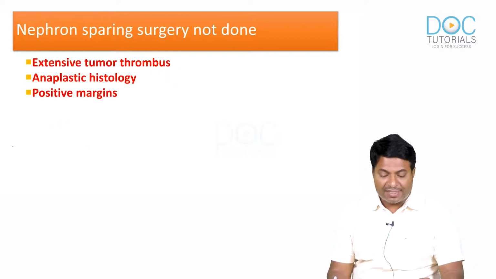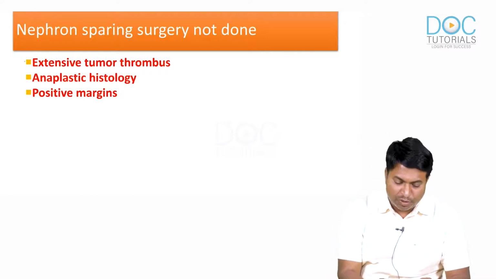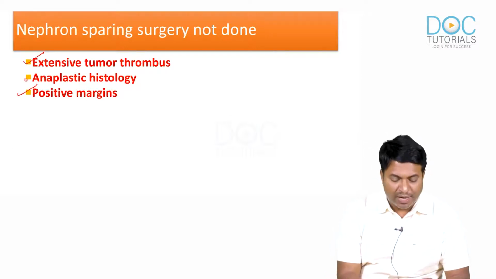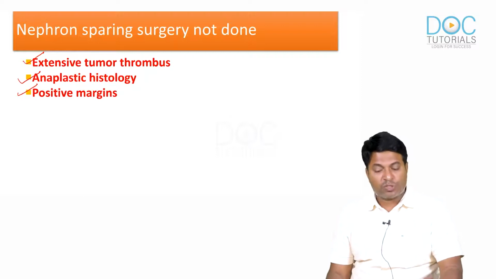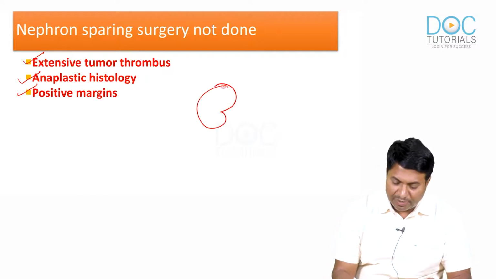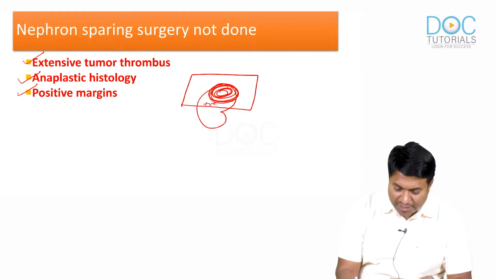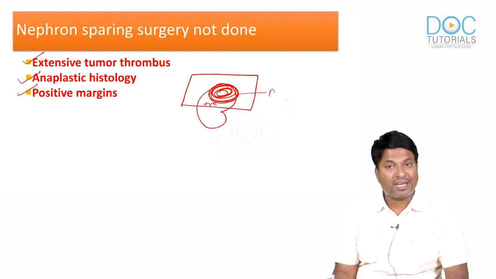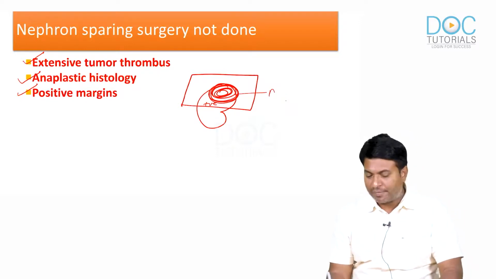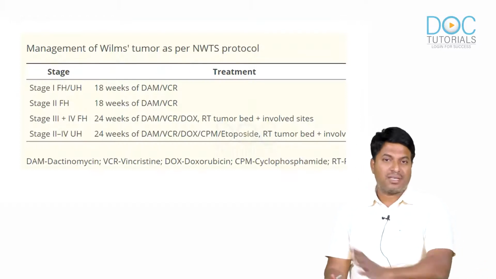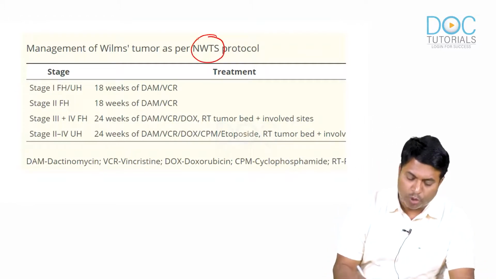So nephron sparing surgery is not done in extensive tumor thrombus, positive margins and anaplastic histology. We should not do a partial nephrectomy. Partial nephrectomy is a procedure in which we remove only the tumor with a margin. If positive margin, anaplastic histology or extensive tumor thrombus is present, we should not do nephron sparing surgery. So I have completed the surgery by the National Wilms Tumor Study protocol.